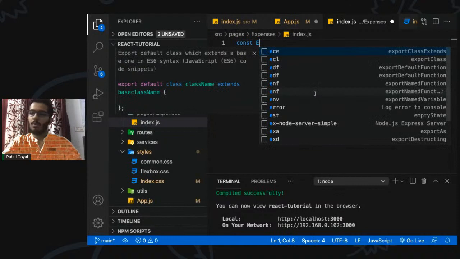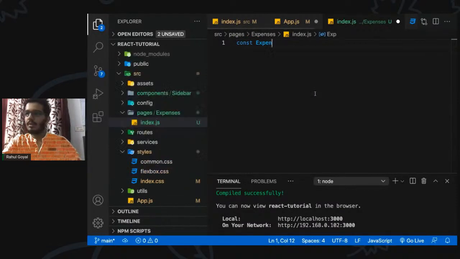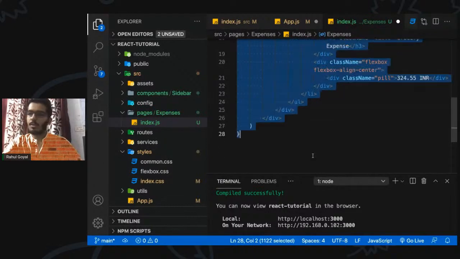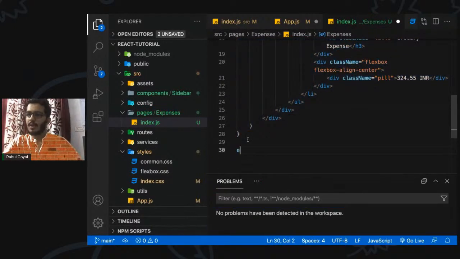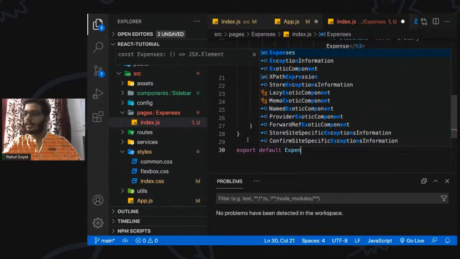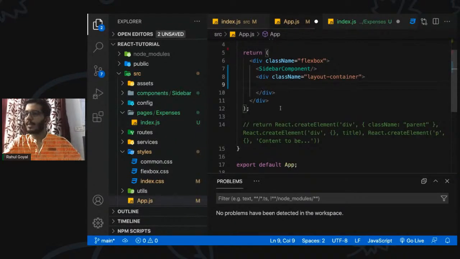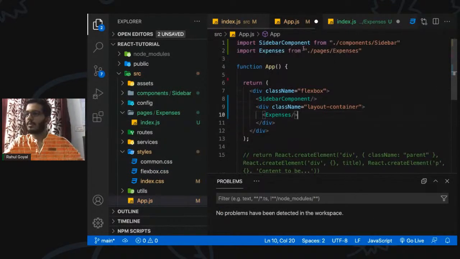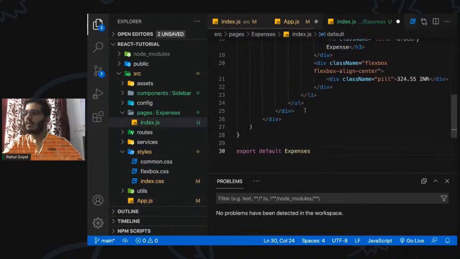Let's define a component, a page basically, Expenses, which takes an argument, which is nothing for now, and returns some JSX code. So we also need to define an export statement so that we can use it. We can import it here, expenses. So we have imported it from the pages, right? So we have this here.